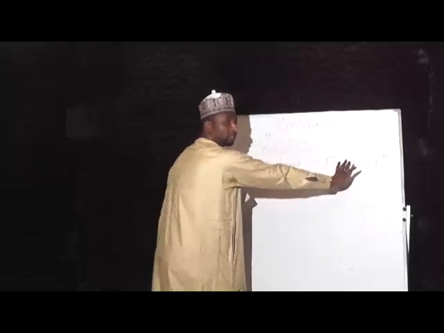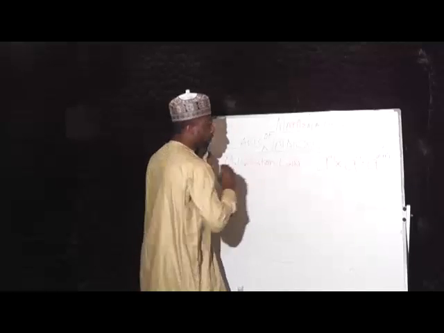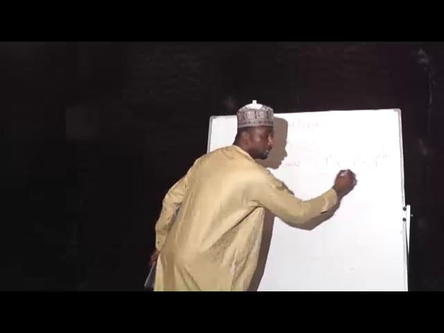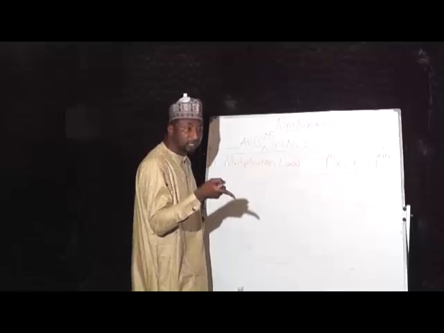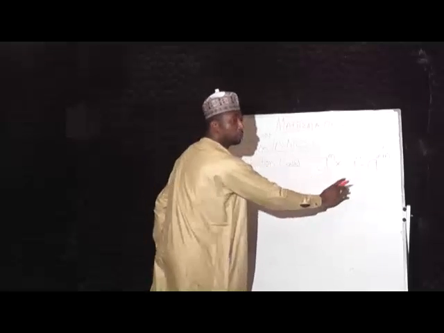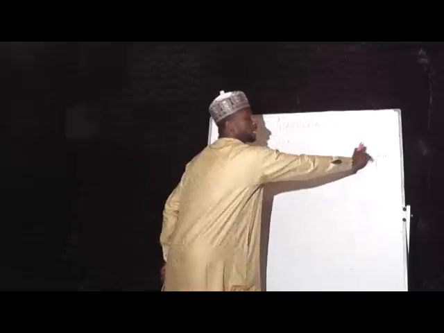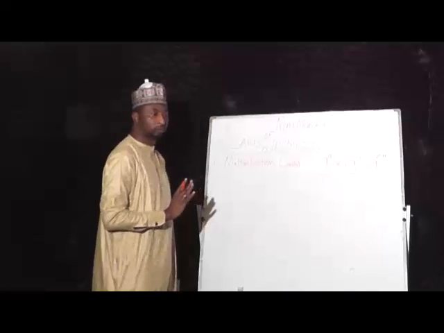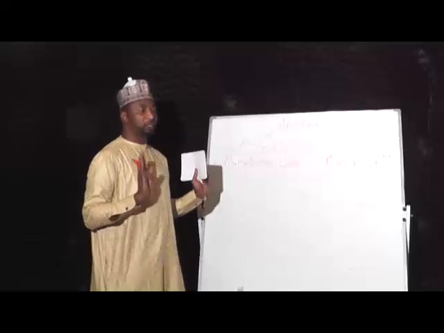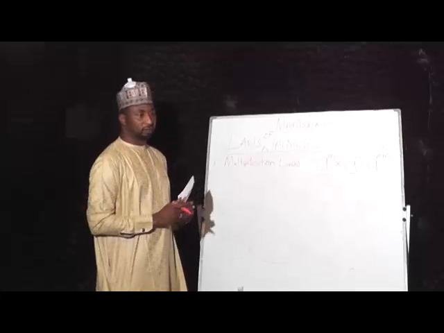A as a base, n as a power. When you have this, what is the condition? So long as the bases are the same, then what you need to do is just take one base and add the powers. This is the multiplicative law of indices.